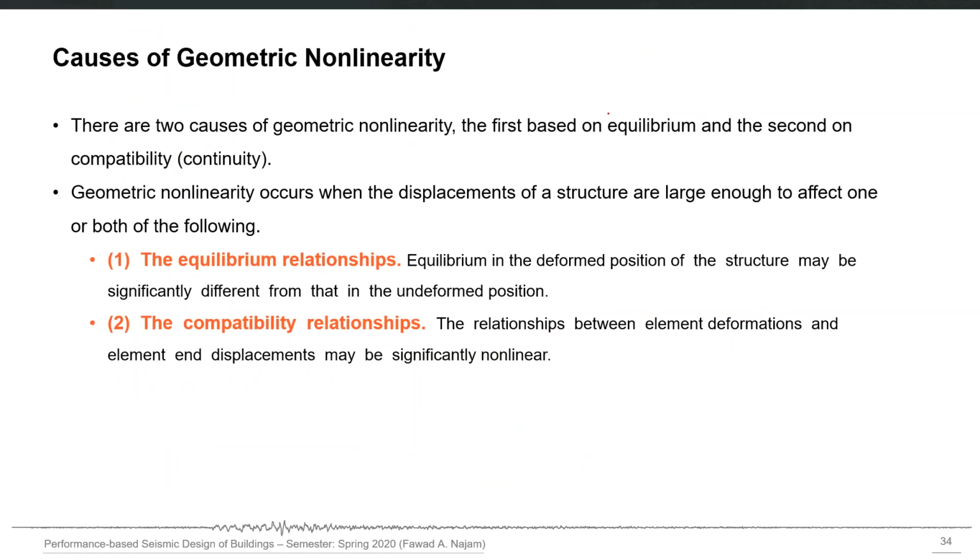But geometric nonlinearity has two reasons. One is based on equilibrium and the other is based on compatibility or continuity. This occurs when the displacements of a structure are large enough to affect one or both of the following. If the displacements are small, both of these conditions of geometric nonlinearity will not occur, and maybe there is no need to account for them. But if the displacements are large, they may affect either the equilibrium relationships or the compatibility relationships.